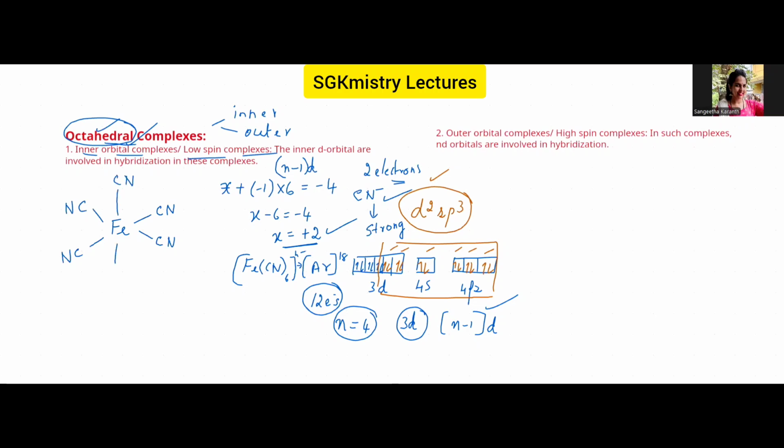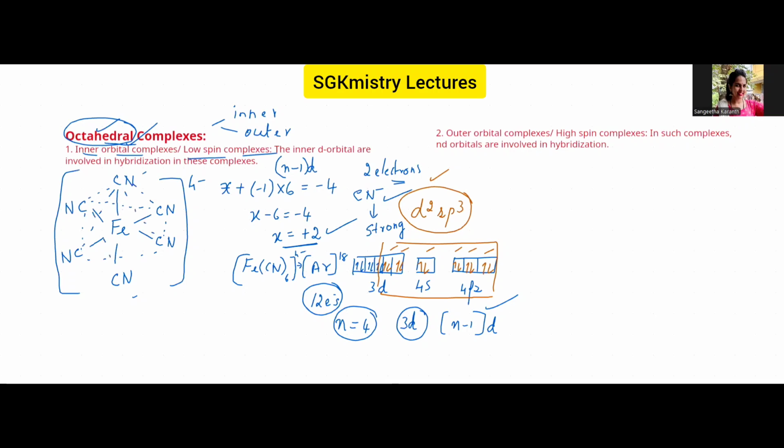Okay, and minus 4 charge. Okay, these 4 ligands will be in one plane, the 4 cyano ligands, and of these 2 ligands, one will be above the plane and one will be below the plane. Okay, so the geometry is octahedral.